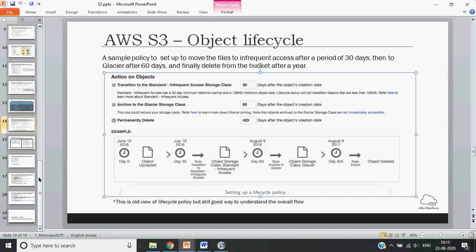Okay, so is this object life cycle clear to you? Conceptually, I think you should be able to answer the questions if somebody asks, because once you start doing it, it may happen that after 6 months you have a different GUI. Okay, good.